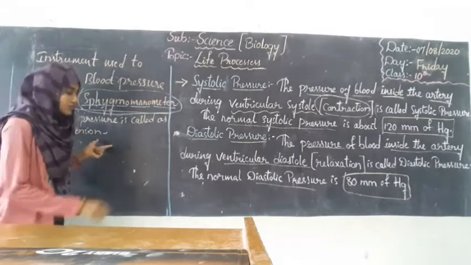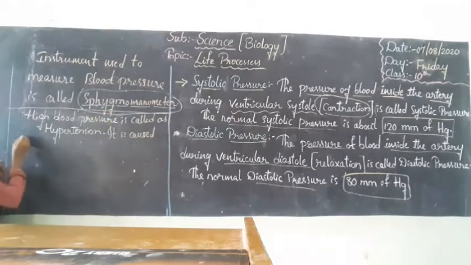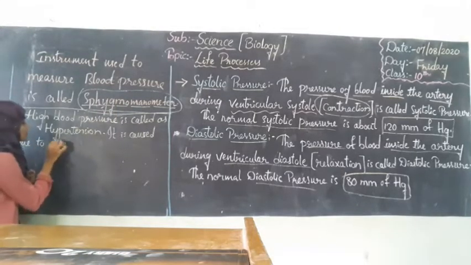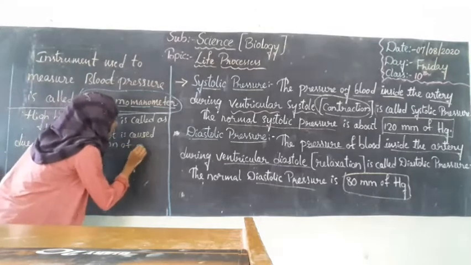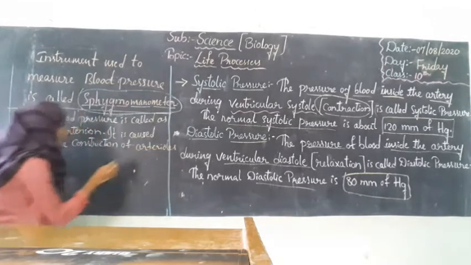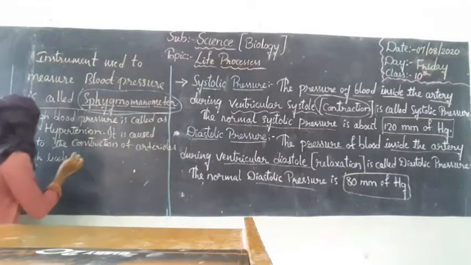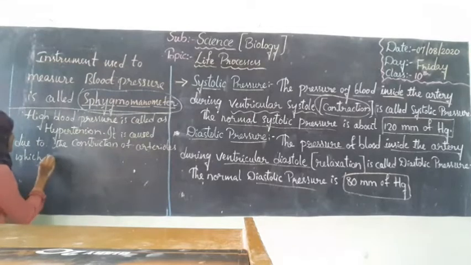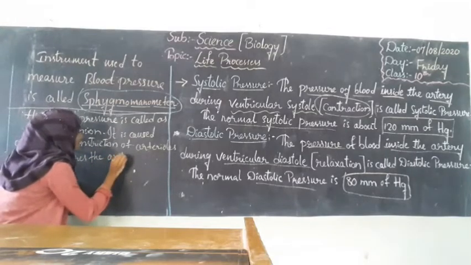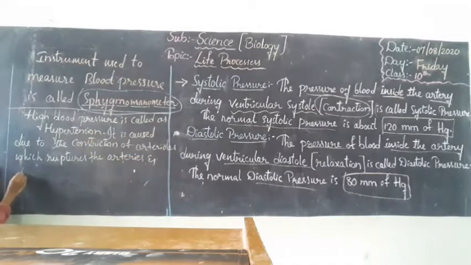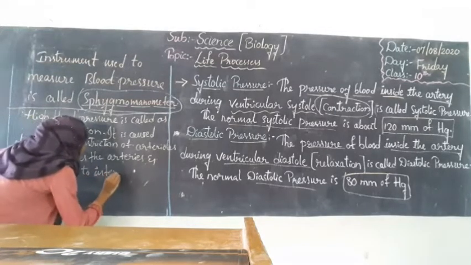And this hypertension is caused due to the constriction of arterioles, which leads to rupture of the arteries, and which leads to internal bleeding.